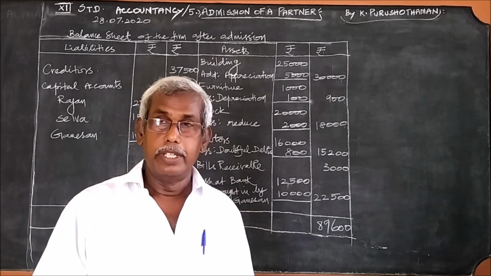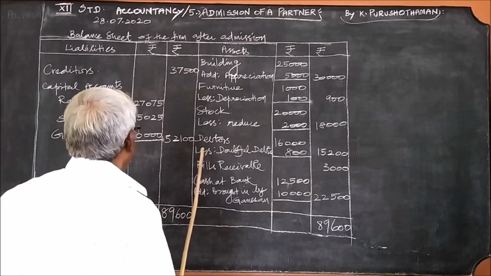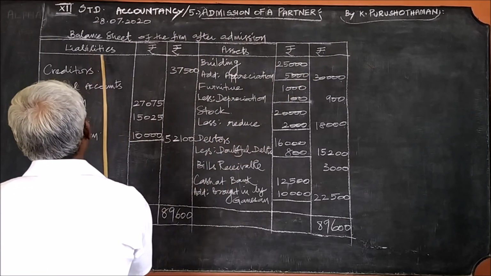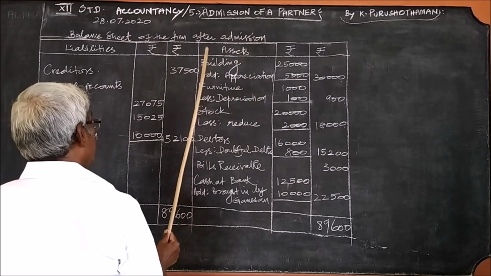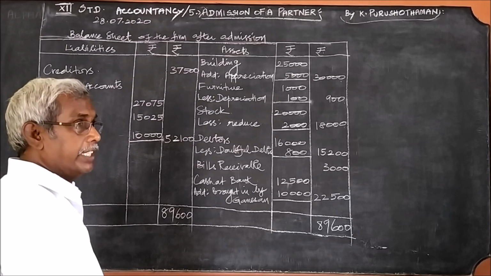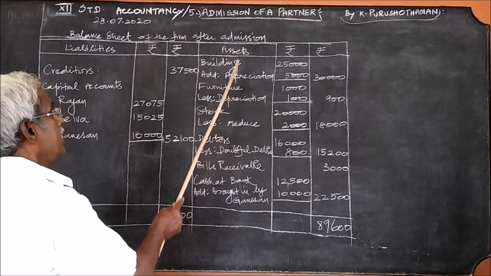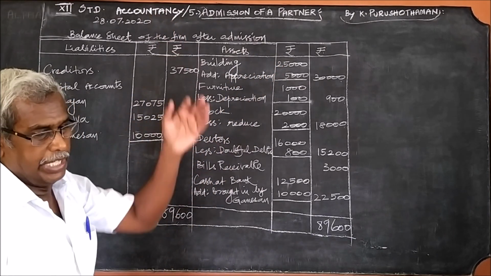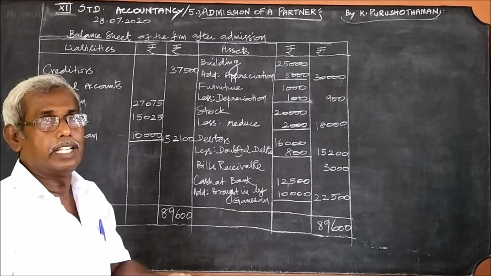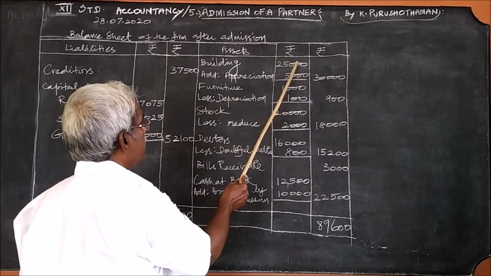Once again, I shall explain to you some of the points which you should bear in mind. Here you should remember the balance sheet is a statement, don't write debtor, creditor. See the headings that you have studied already in 11th standard. Take the balance sheet given in the question. You attend item by item. First item building 25,000. Check whether there is any adjustment. Yes, there is appreciation, under adjustment number 3. It is 5,000, 20% to 5,000.